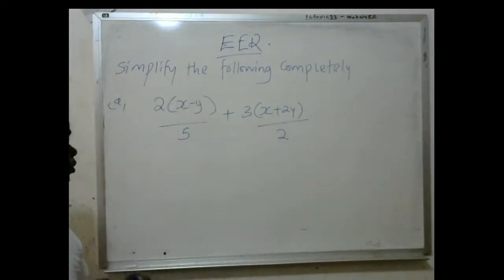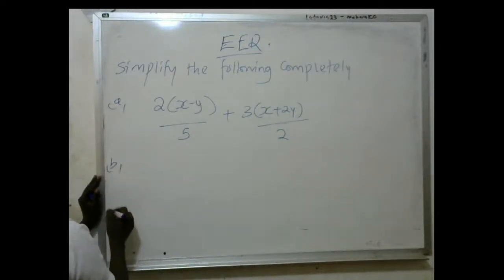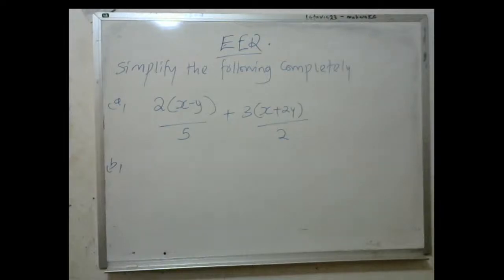We talked about LCM when you're dealing with fractions. You get the common LCM of the denominators, and then you multiply it everywhere.